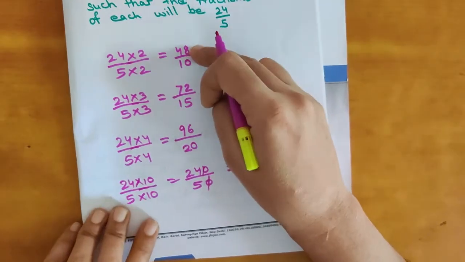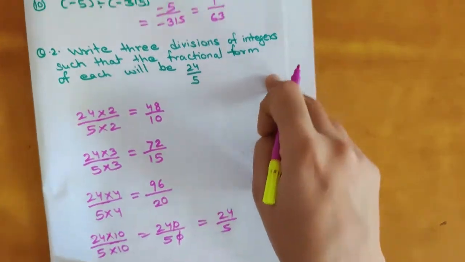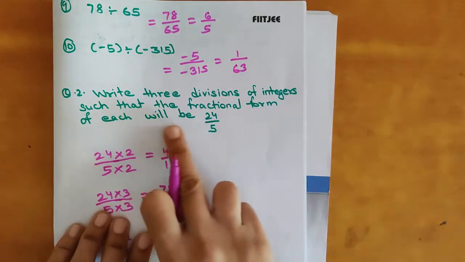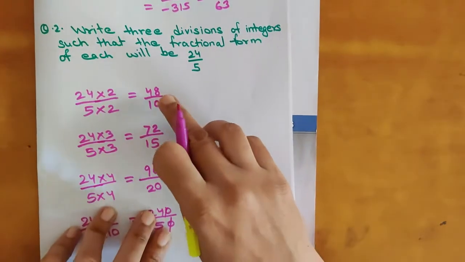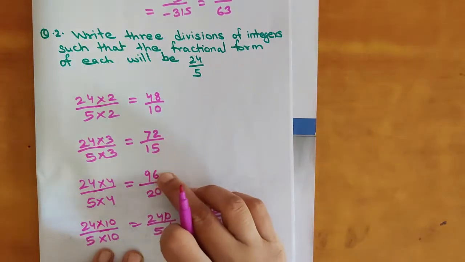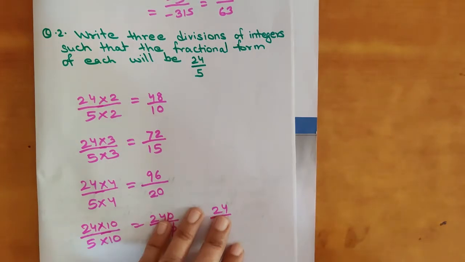So what are the numbers? Write 3 divisions of integers such that the fractional form of each will be 24 by 5. So the numbers we will get in fractional form are 48 by 10, 72 by 15, 96 by 20, 24 by 5, and so on. Many others we will get.